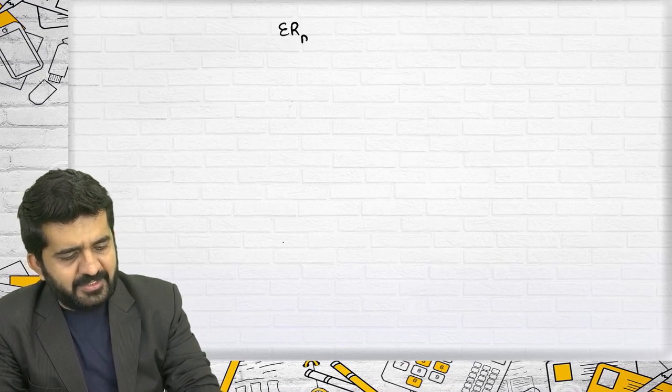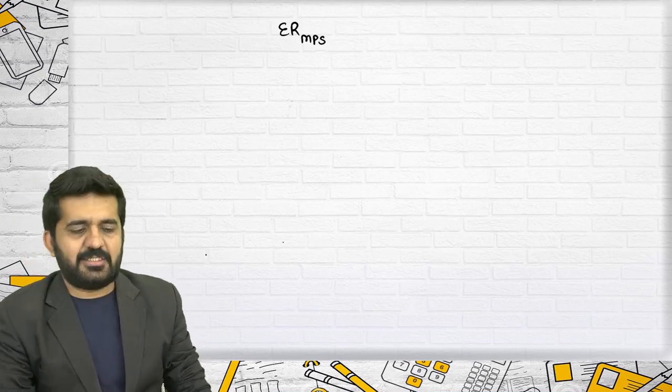So what we'll be doing in today's lecture is we will be revising, not exactly revising, but clarifying some of the formulas that we have already done. Now this question I expect from students, but none of you have asked me this. So let me first go to that, and then we'll be continuing with the questions of merger and acquisition. So the concept is exchange ratio based upon MPS.